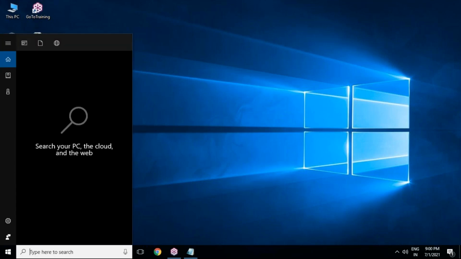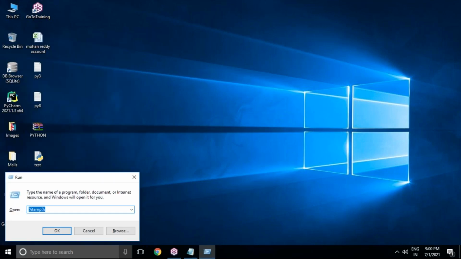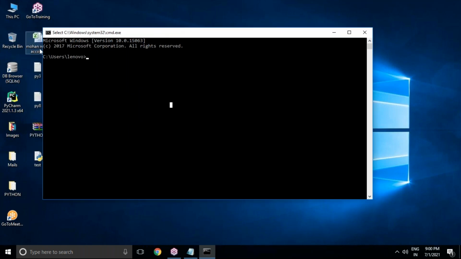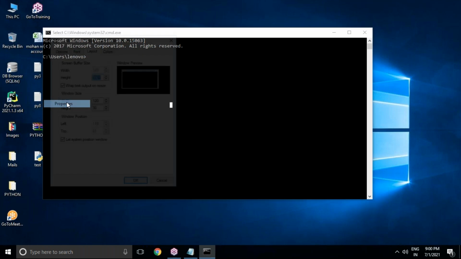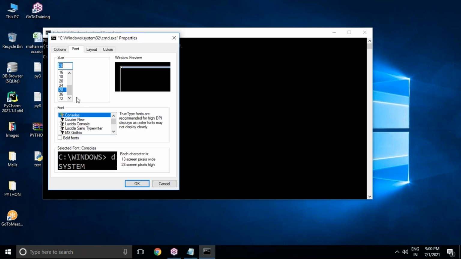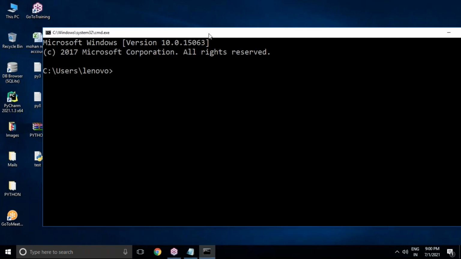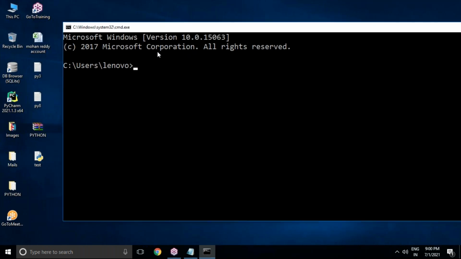So let's go to Run and cmd. Your file is available on the desktop, so you have to move to the desktop. Let me change the size of this window. I'm increasing the font size to 28, the layout will be like this, 100, and the width is just 20. Here you can see your file is located on the desktop. How to move to the desktop? cd space desktop, and press enter.